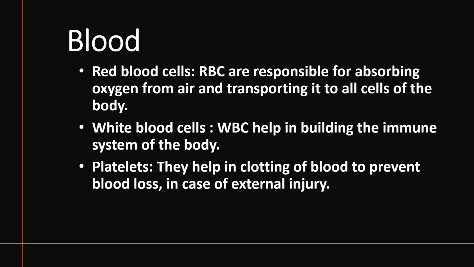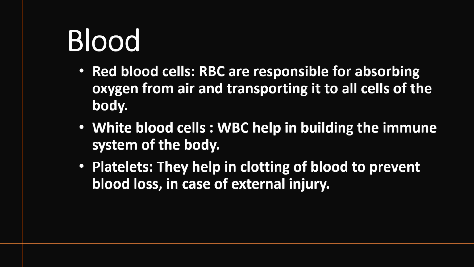There are mainly three types of blood cells. The first is also called red blood cells or RBCs. They are responsible for absorbing oxygen from the air we breathe in and transporting it to all cells of the body. They are red in color due to the presence of a pigment called hemoglobin.